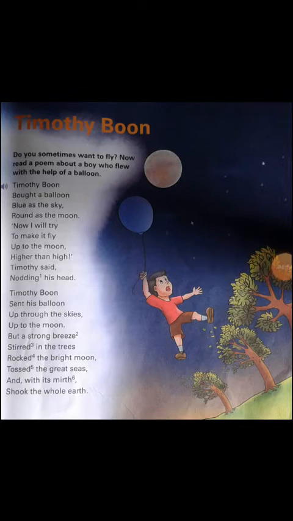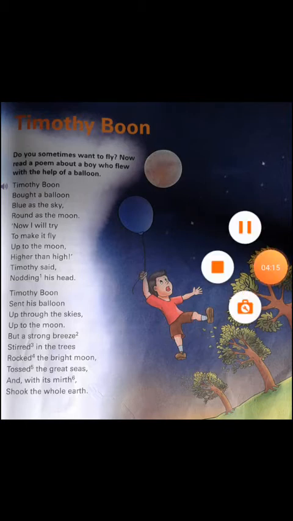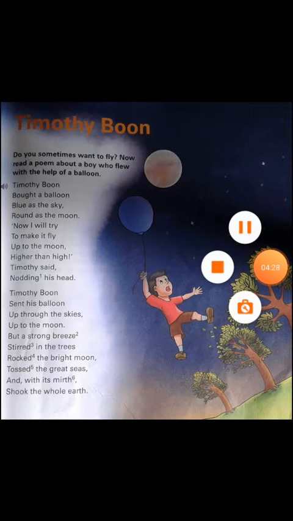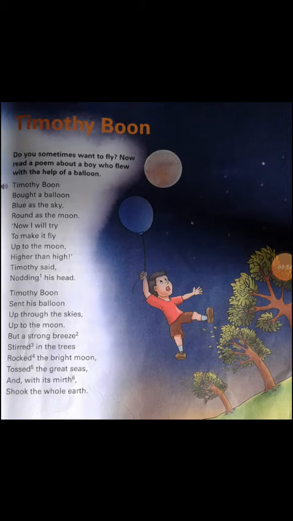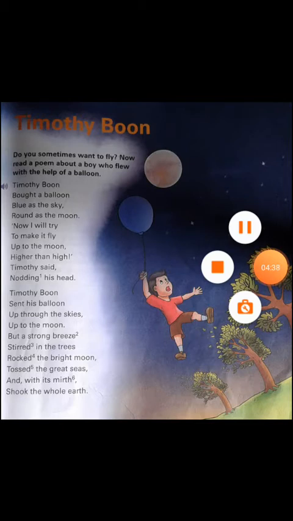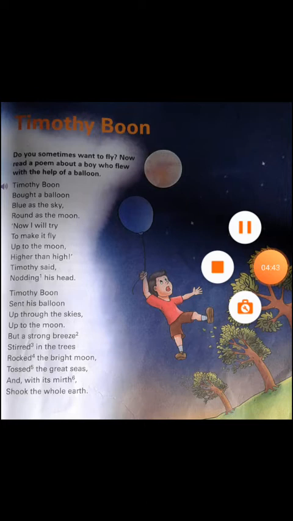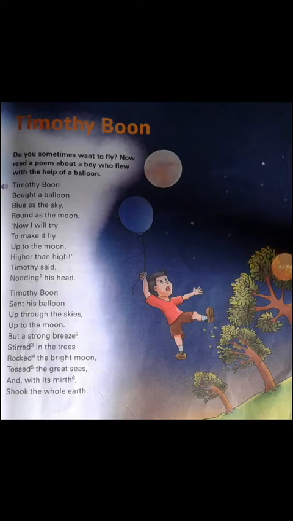It moves in the trees and rocked the bright moon, and children, moved back and forth from side to side. When the balloon goes up and up, it rocked, which means, children, it moves back and front. Forth means front. It moves from back to front, back to front. The balloon goes on moving. Tossed the great seas means, children, the balloon just moves up and down. It goes on moving. There will be seas, rivers, jungles, people and houses. It will cross all the things and go up and up, crossing the trees.